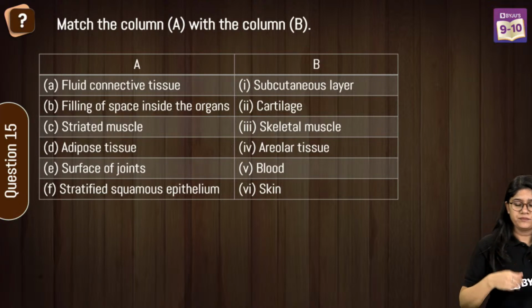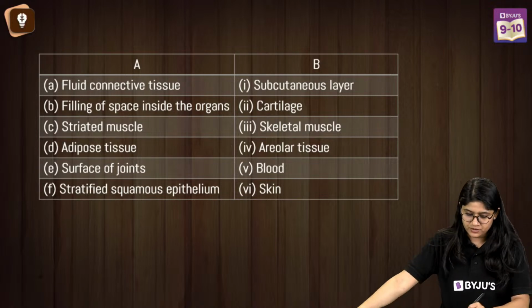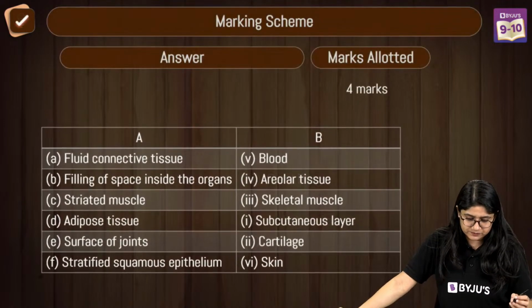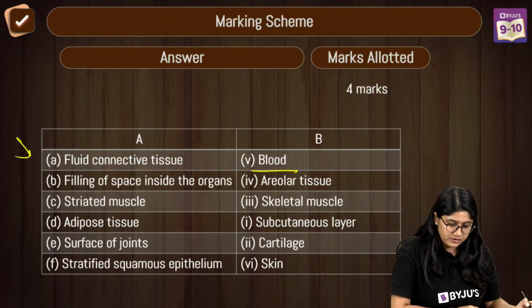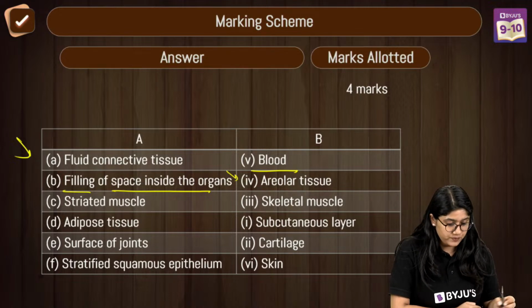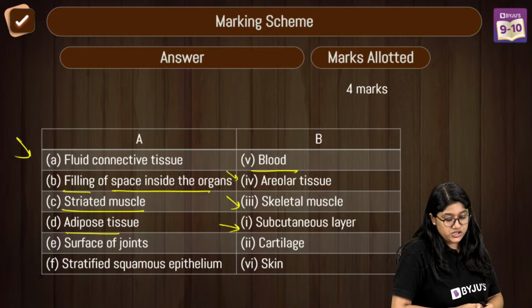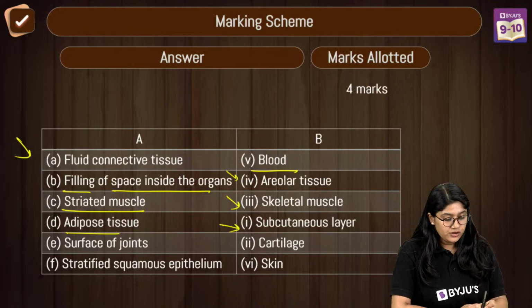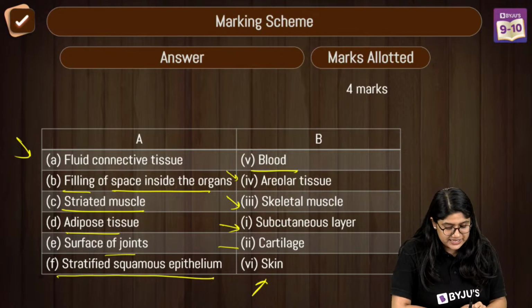Okay, let's see the answer. You can take a screenshot of this. The correct answer: fluid connective tissue is the blood. Filling of the space inside the organs is the areolar tissue. Striated muscles are the skeletal muscles. Adipose tissue is the subcutaneous layer of fat. Surface of the joint is cartilage, and striated squamous epithelium is skin.